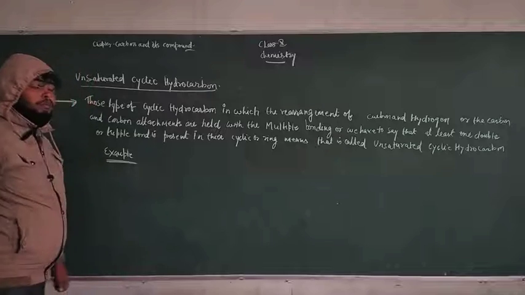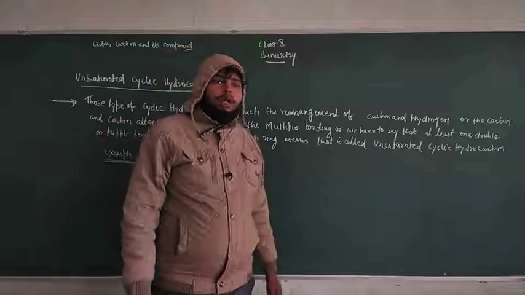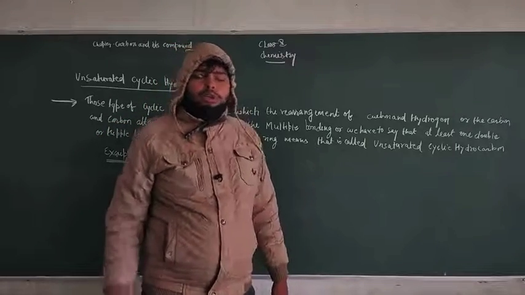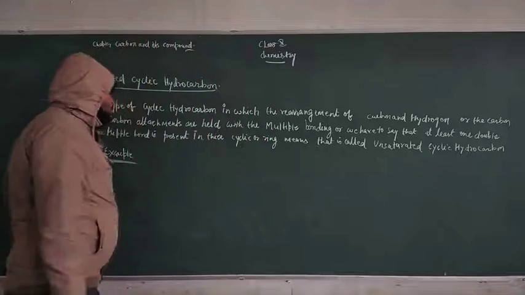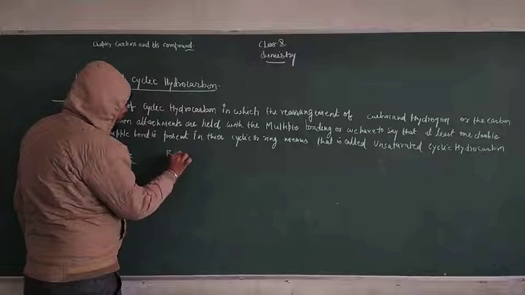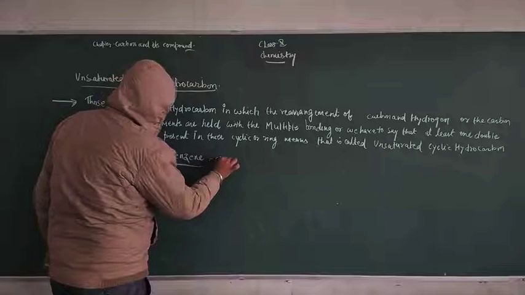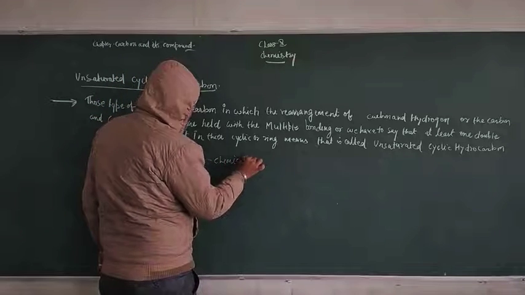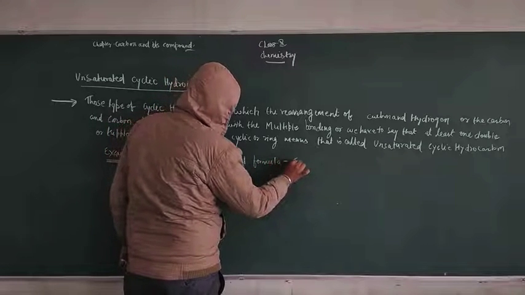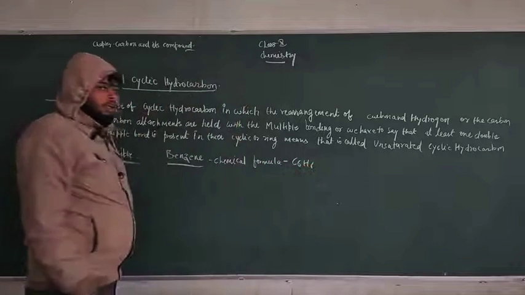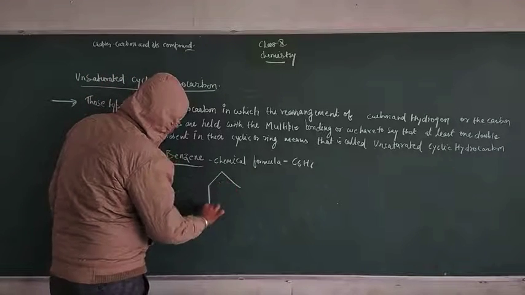We have to take a very popular example of an unsaturated hydrocarbon in terms of our organic compounds. You should know these compounds before this class and previous classes. The name of the compound is benzene. Benzene. Chemical formula is C6H6. And the representation is placed in the way of like this.